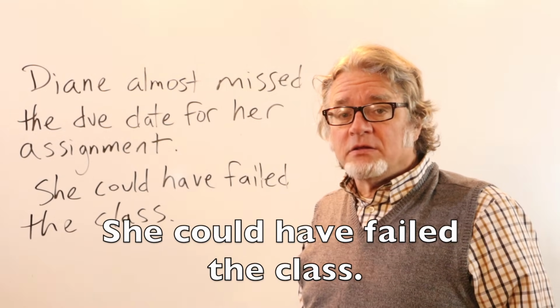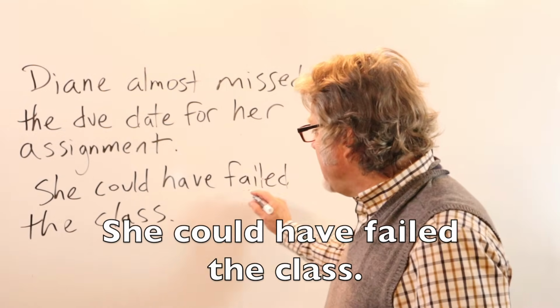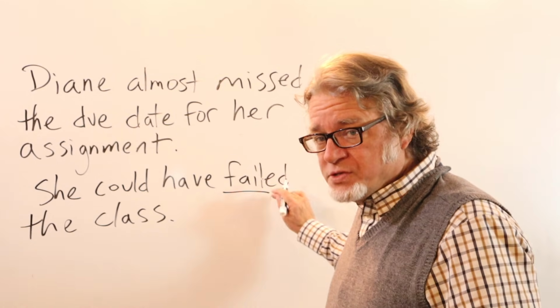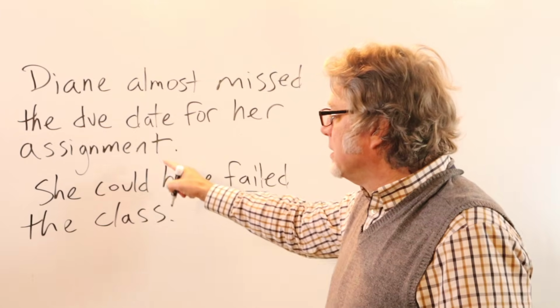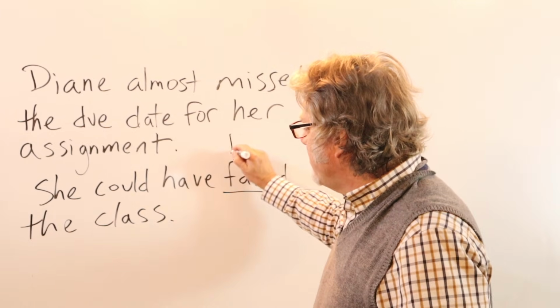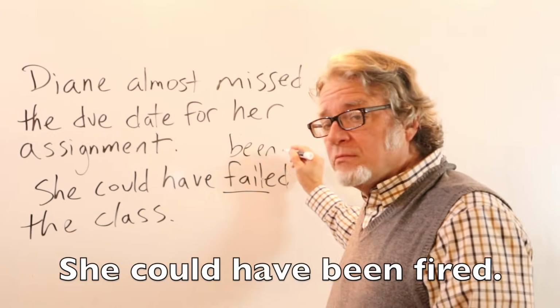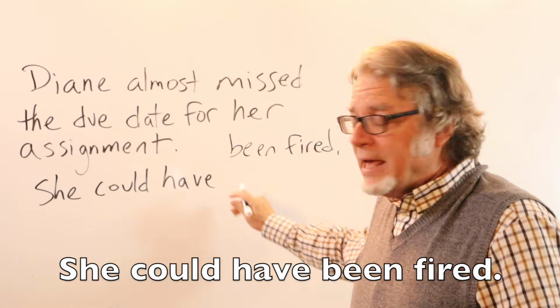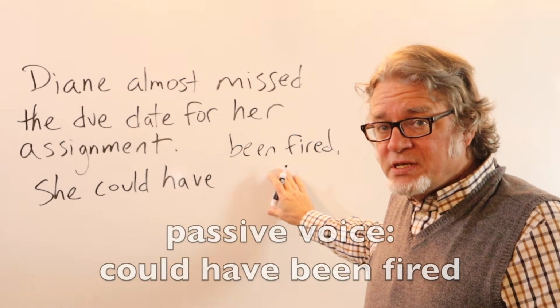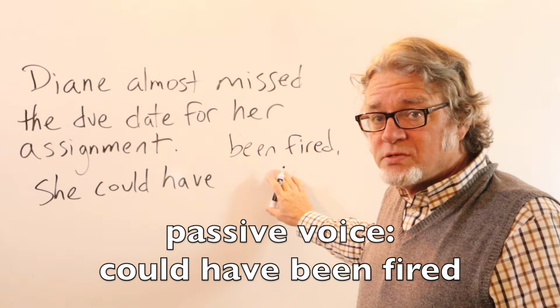She could have failed the class. Here's the main verb, fail. It's a past participle. Or if it was an assignment for work, she could have been, and then the main verb would be fired. In this case, the sentence is in the passive voice.